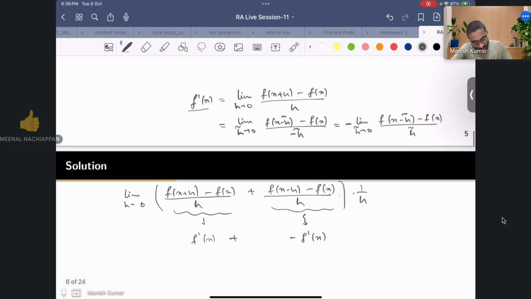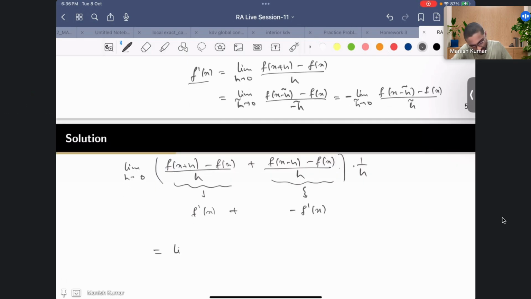Now I can write the limit, but there is a problem. If you look at this whole thing, maybe I can write it in this way, by h. The numerator is going to 0 and the denominator is also going to 0, because here also if you take the limit it is going to 0. So you cannot just directly deal with this.